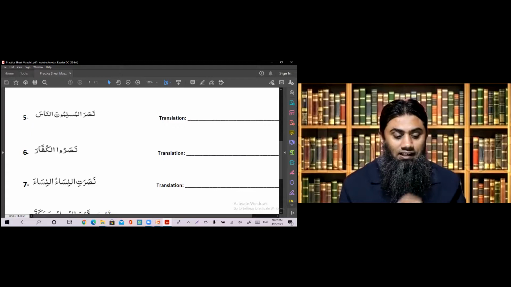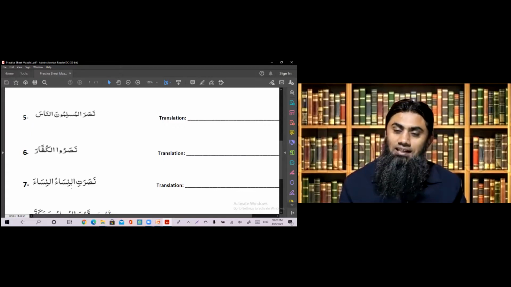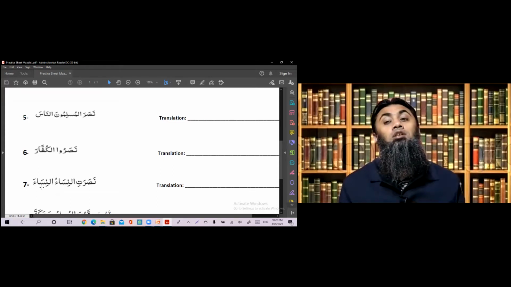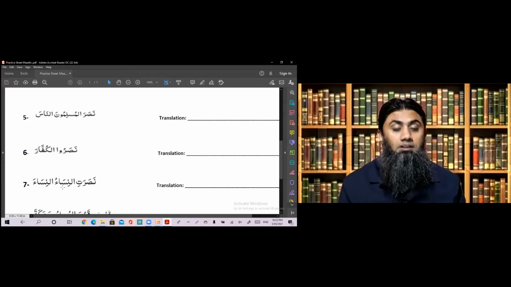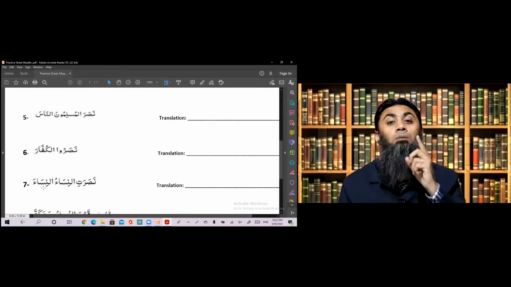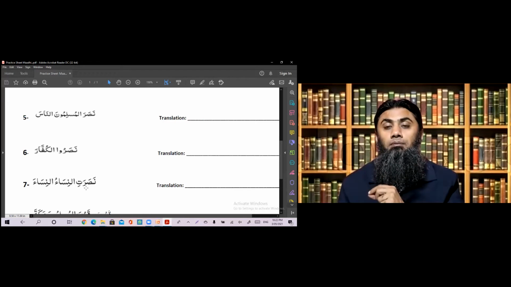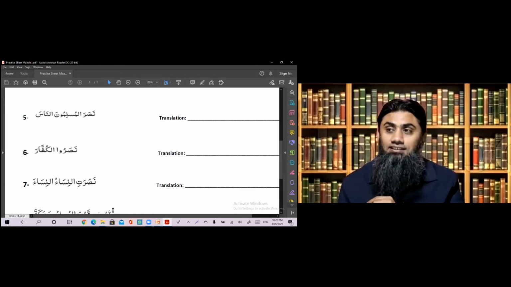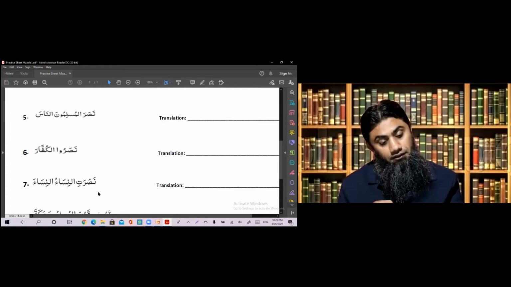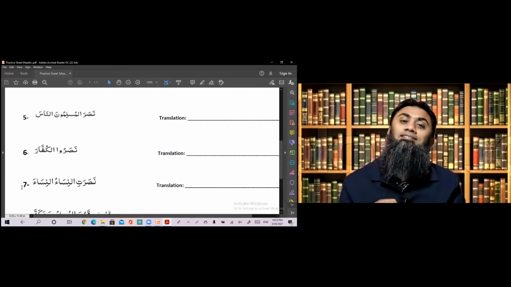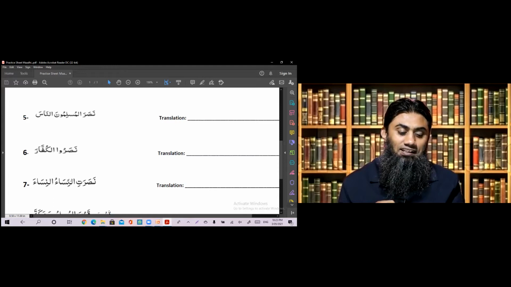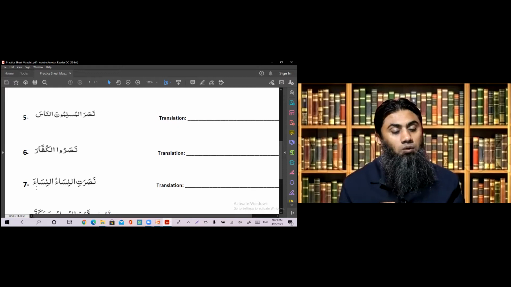Maf'ul or object. So this first an-nisa'u is becoming your fa'il, and the second an-nisa'a is becoming your maf'ul. Why? Because an ism in rafa status becomes the fa'il, and an ism in nasab status becomes the maf'ul or object or detail. So nasarat actually means she helped, but because of an-nisa'u, she is cancelled. So the women help the women. Clear? So this first an-nisa'u is playing the role of rafa, and the next an-nisa'a is playing the role of nasab.